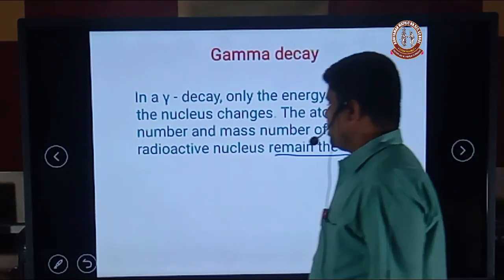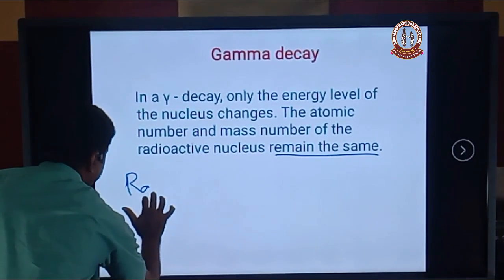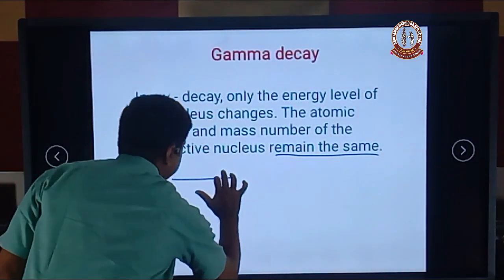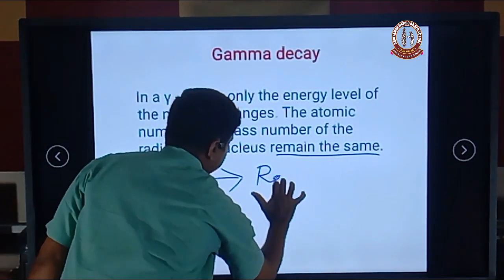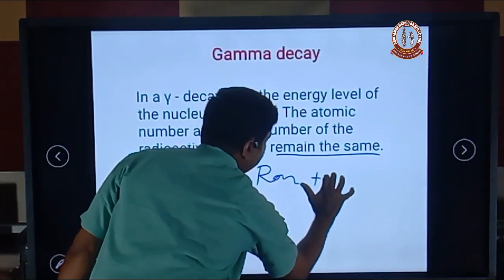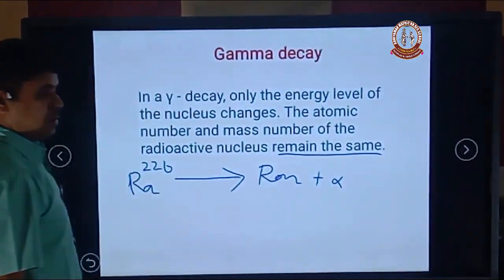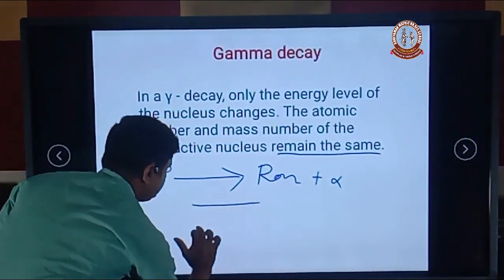For example, radium-226 is converted into radon-222 with emission of an alpha particle. Now we can explain with the help of the energy level diagram.